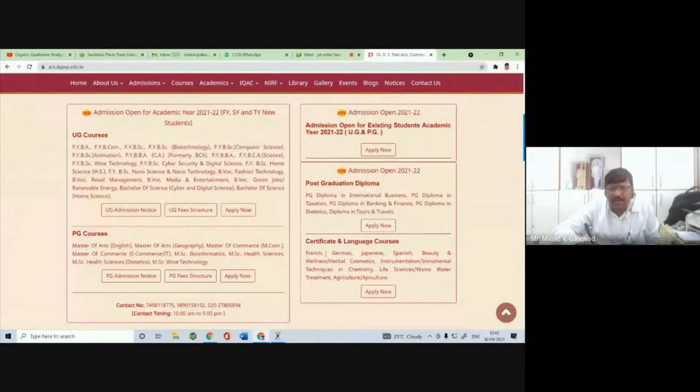So in our college, we have different certificate courses like French, German, Japanese, Spanish, beauty and wellness, herbal cosmetics, and instrumental techniques in chemistry. In chemistry, we run this 6 month course, instrumental techniques in chemistry. This course has been sanctioned by the Pune University, and it is also approved by the UGC, University Grants Commission, HRD Ministry.